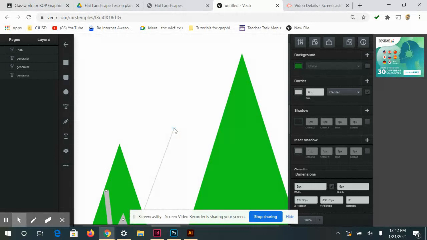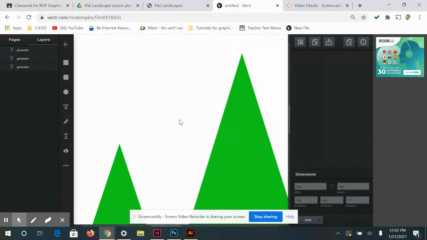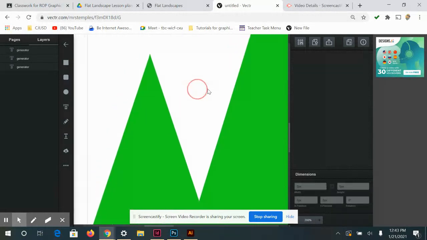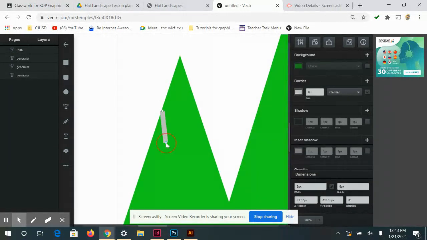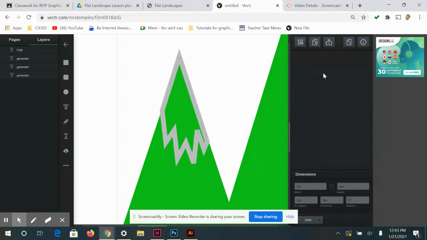All right, so with vector, it's really difficult to, I'm going to start over. It's really difficult to use the pan tool when you've already selected the pen tool. So I'm going to click here and I'm going to click and drag. So, and just kind of follow the outline of the mountain and close my shape.